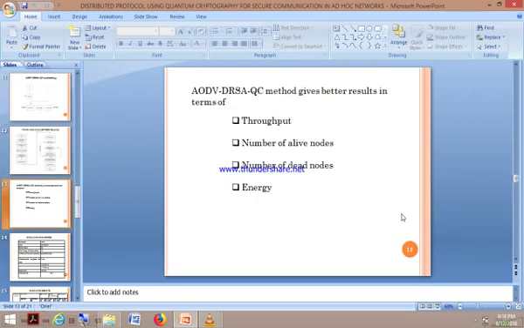To perform this work, my proposed AODV-DRSA quantum cryptography method gives results in terms of throughput, number of alive nodes, number of dead nodes, and energy. These are the basic factors we have considered to propose our work.